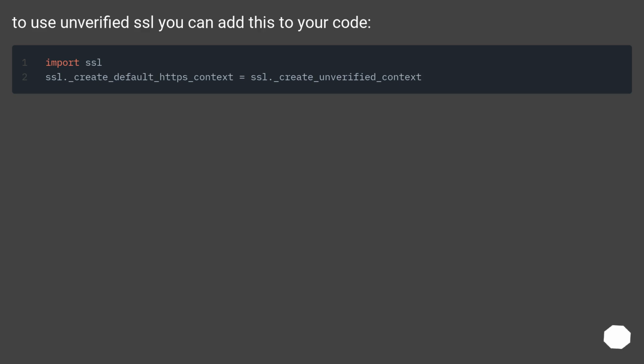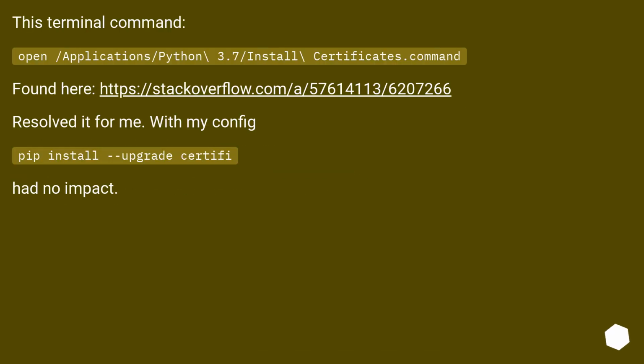To use unverified SSL, you can add this to your code. This terminal command: open /Applications/Python 3.7/Install Certificates.command. Found here, this URL. Resolved it for me with my config. pip install --upgrade certifi had no impact.